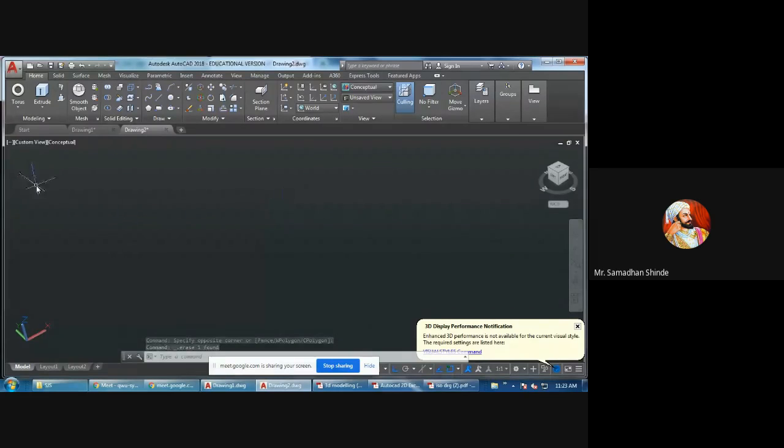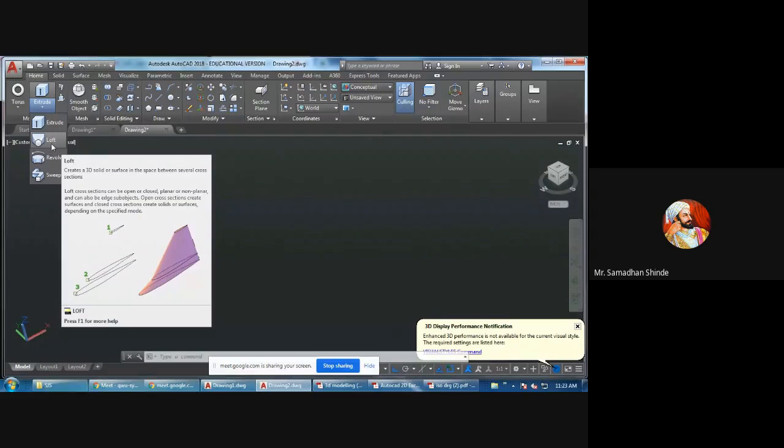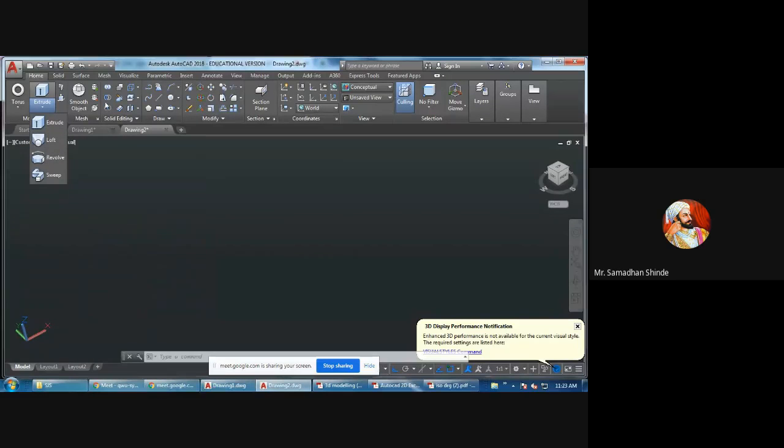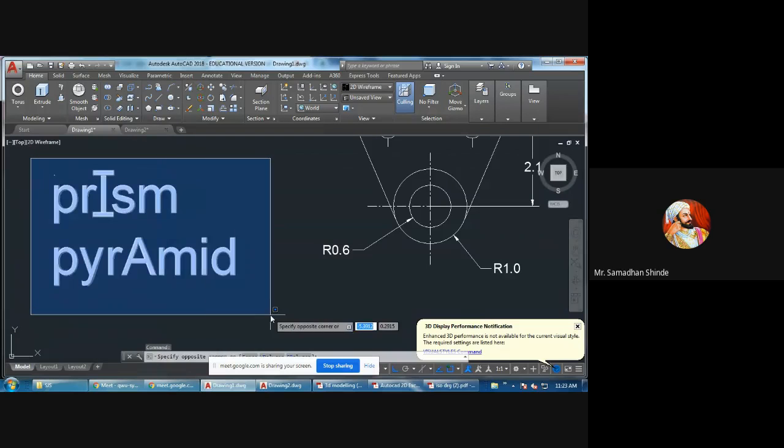Then the second one is loft, L-O-F-T. Loft is nothing but joining cross-sectional areas. Suppose now I want to draw a hexagonal pyramid. What will be there in a hexagonal pyramid? These 2 words should come to mind immediately: prism and pyramid. I want to draw a hexagonal pyramid.